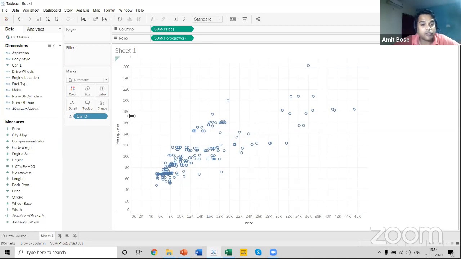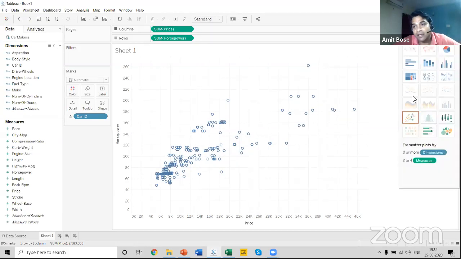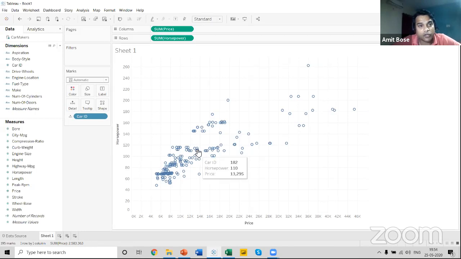In Power BI, we used to have a different chart for this kind of thing. We can just select the chart from there, but in Tableau, we don't have that option because we have very limited charts over here. And there's no option over here to just change the axis. In order to change this axis, what do you have to do?